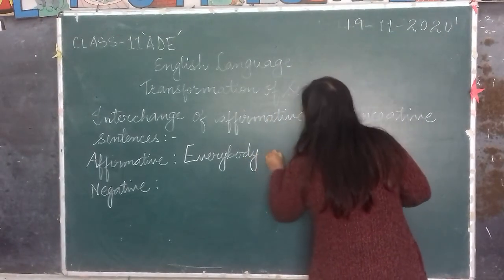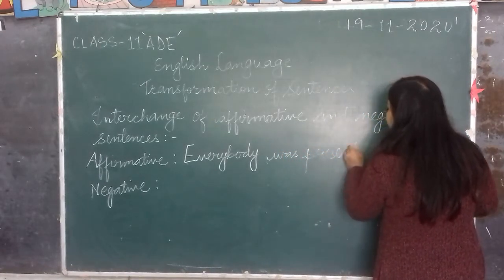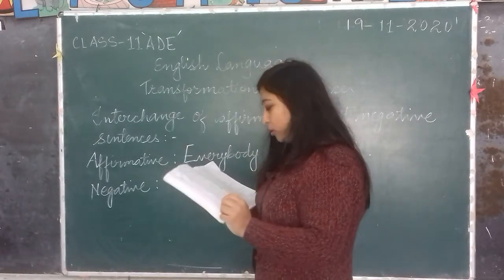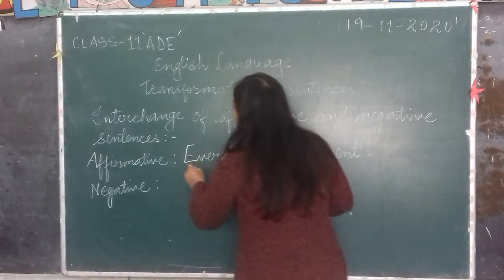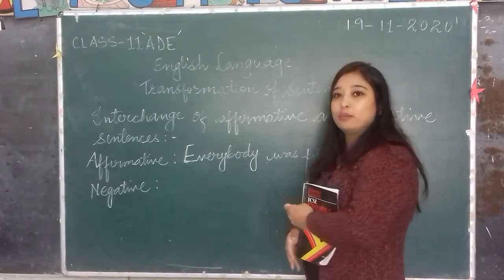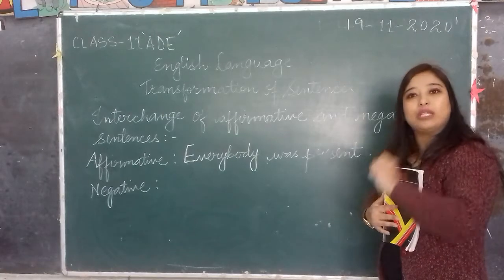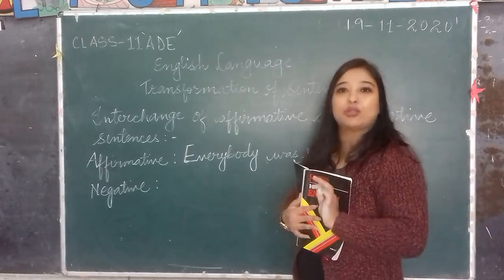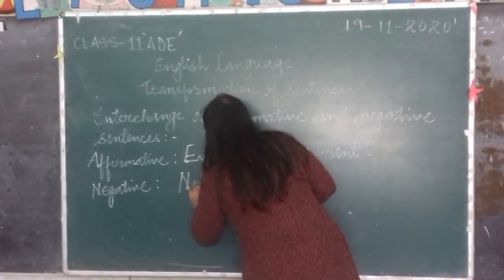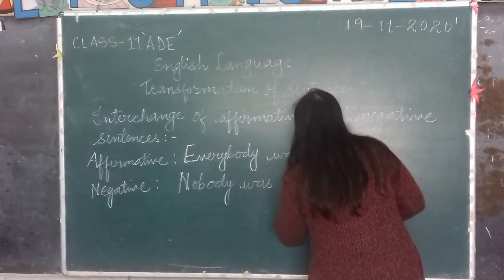So if you'll have to change, the negative sentence will be nobody was absent. You can't write nobody was present because it is changing the meaning of the sentence. Initially I told you can only change the form of the sentence, not the meaning. So you'll have to write nobody was absent.